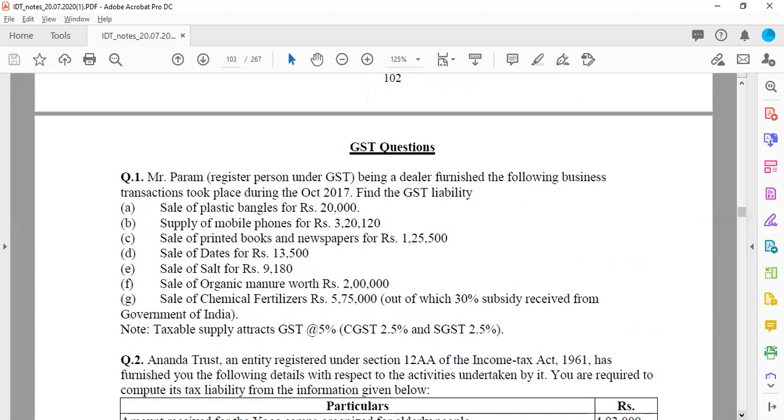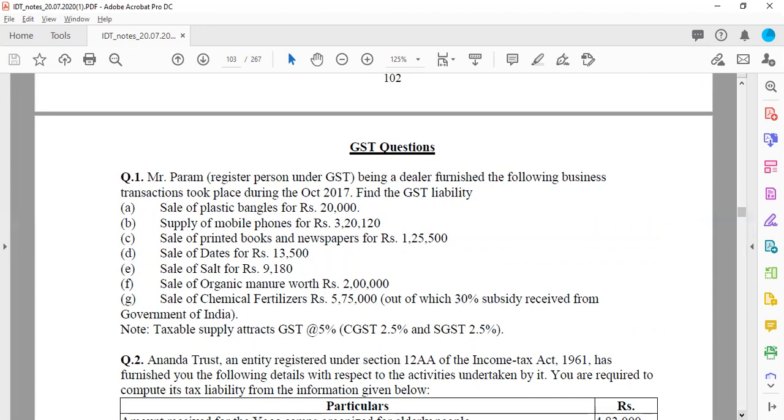So, first transaction, sale of plastic bangles. You have to decide whether it is taxable or not, and if it is taxable, then the GST liability. So obviously, the first transaction is not liable for tax because plastic bangles and glass bangles come under the list of exempted goods.